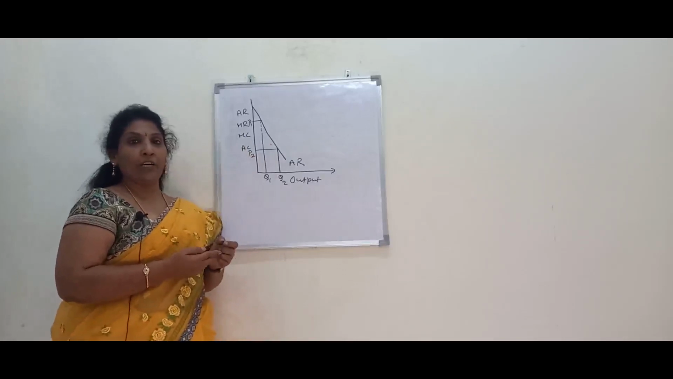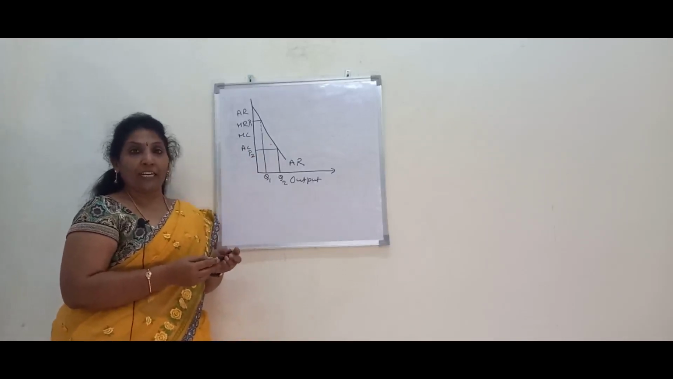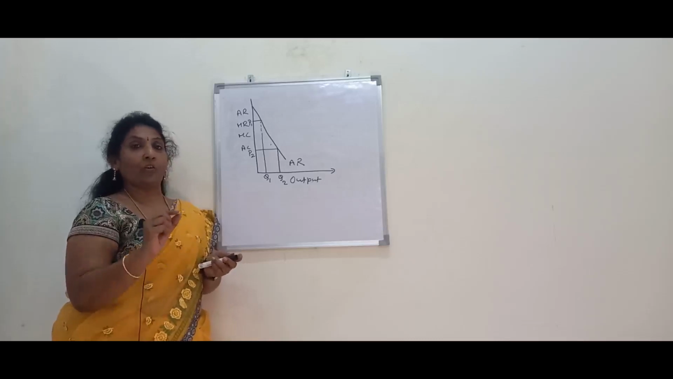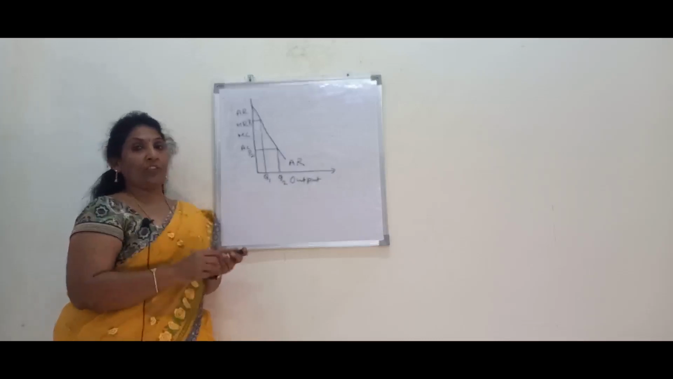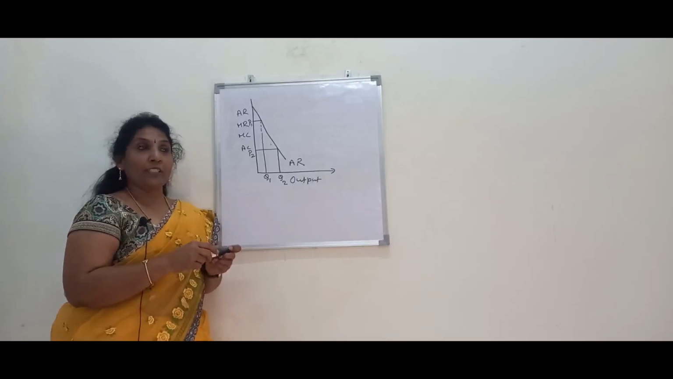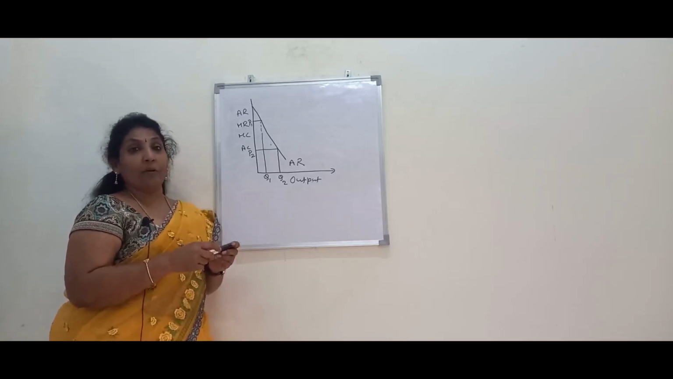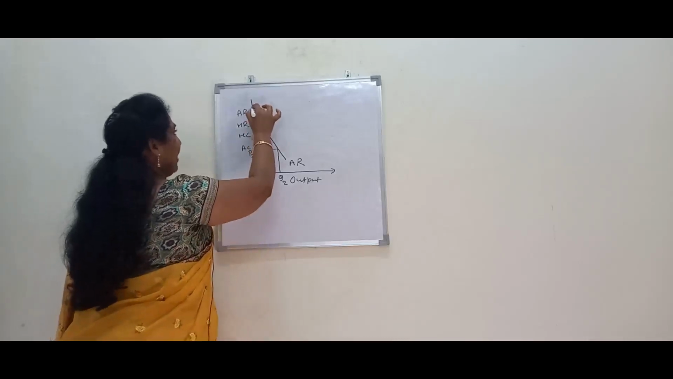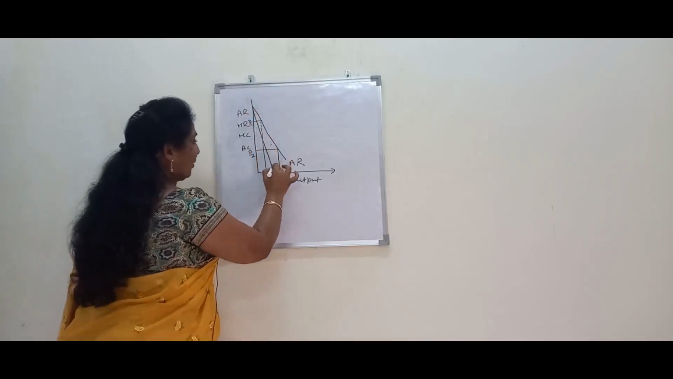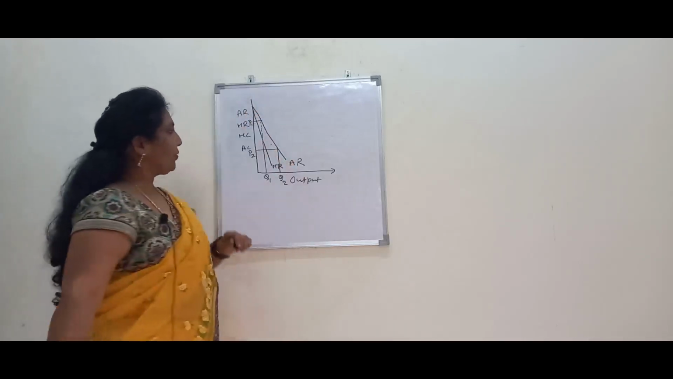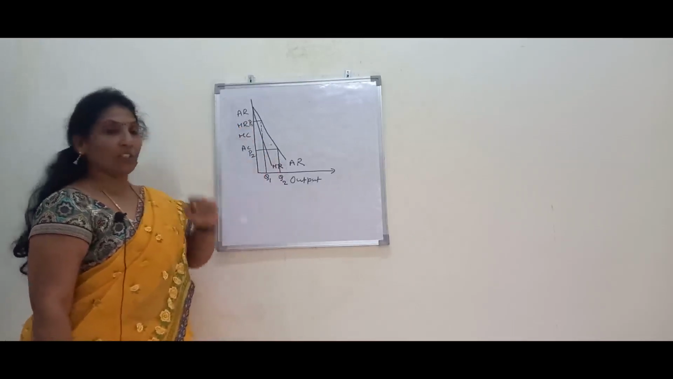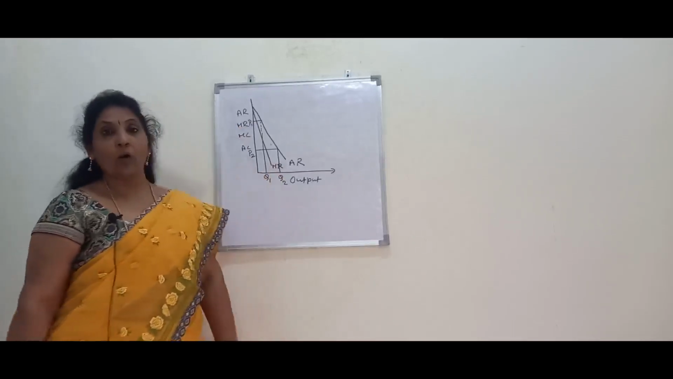What about the MR curve? In a perfectly competitive market, because a firm is a price taker, AR is equal to MR is equal to price. But in monopoly, because a monopolist can decide the price and also output, MR lies below AR, which means you can draw the MR curve, the marginal revenue curve, below the AR curve. When AR is downward sloping, MR is also downward sloping and MR lies below AR.